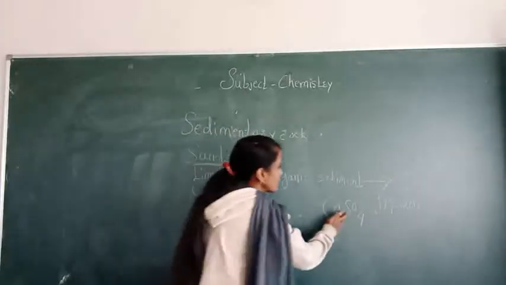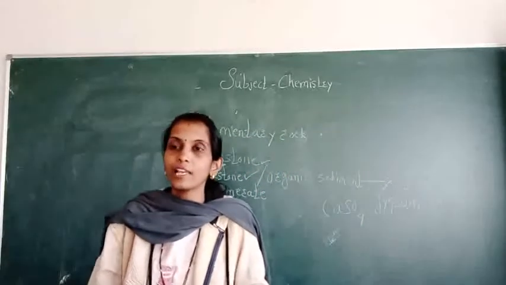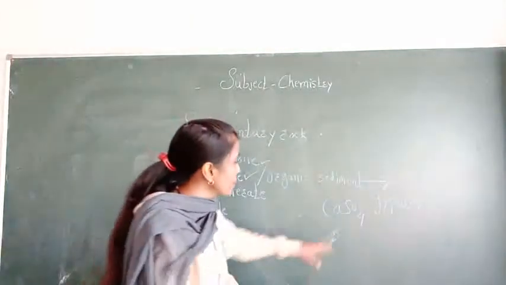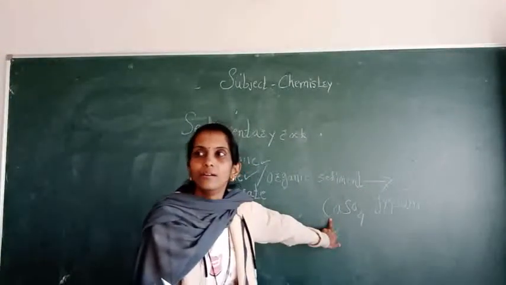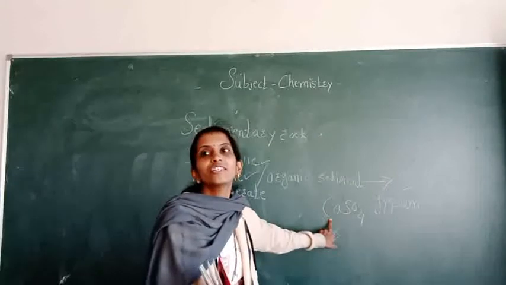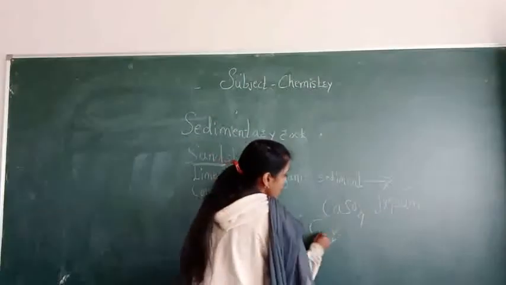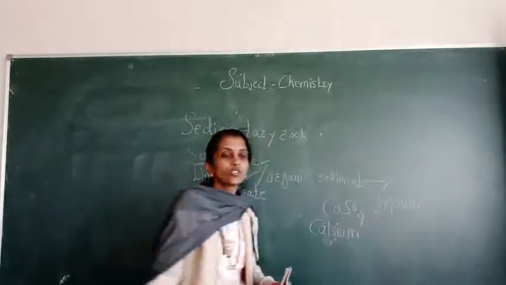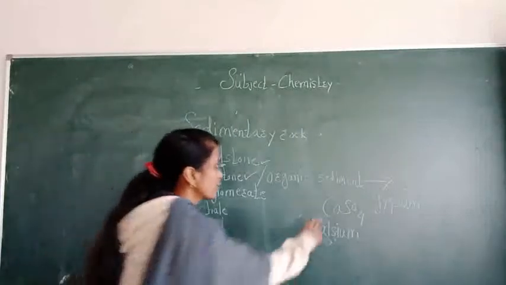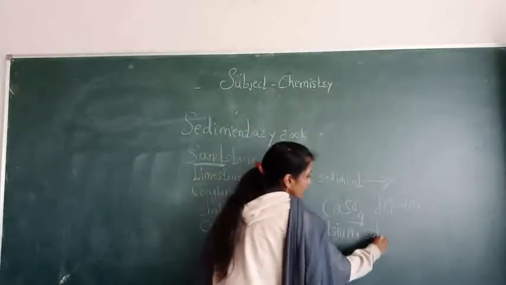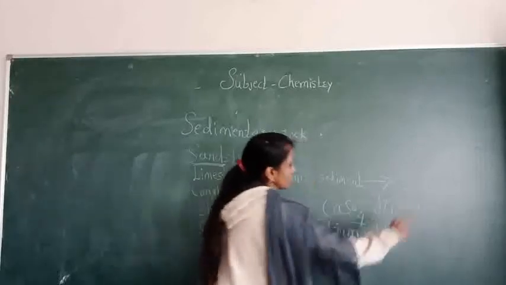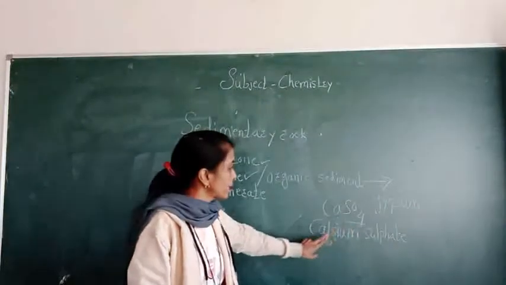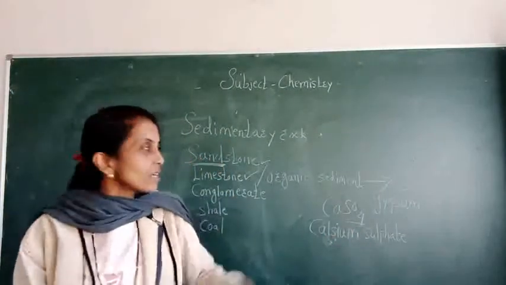Ca, we saw the symbols of elements in the first lesson: Ca is calcium. SO4 means sulfate. So the chemical formula of gypsum is CaSO4, calcium sulfate. So these are also limestones.